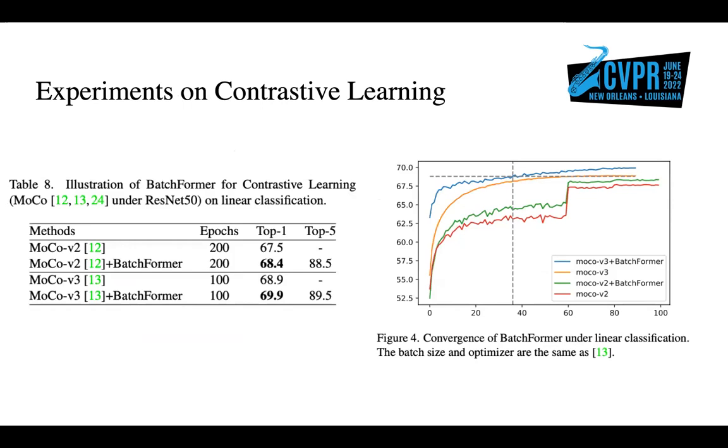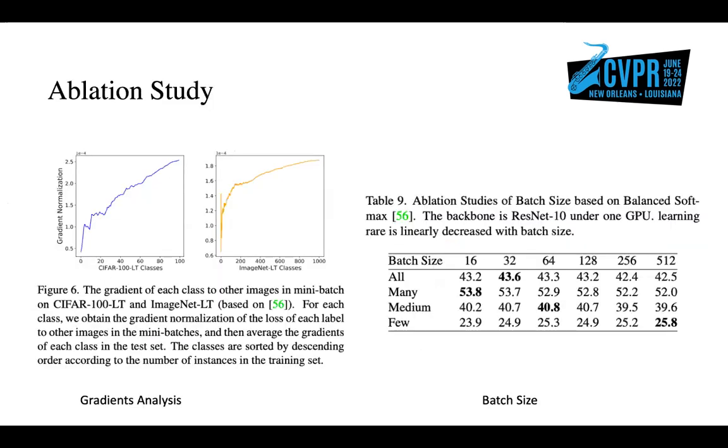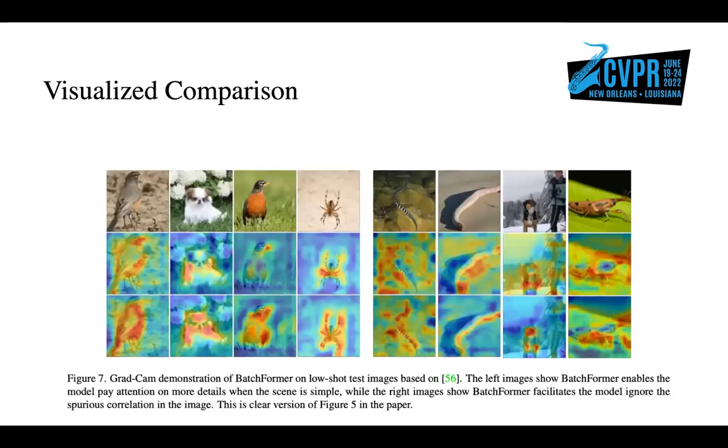Meanwhile, we find the convergence of BatchFormer is better than the baseline. We also provide the ablation study on the gradients propagation. We find the rarer the class is, the larger the gradients of the class have on other images in the mini-batch. Thus, BatchFormer actually utilizes the other images to facilitate low-shot recognition via increasing gradients of few-shot labels on other images. We meanwhile find the batch size has little effect on the performance. According to the visualized comparison, BatchFormer tends to focus on the details and also find invariant representations.